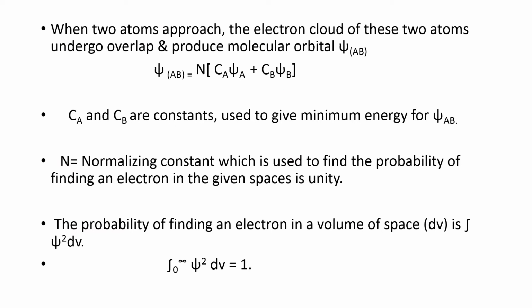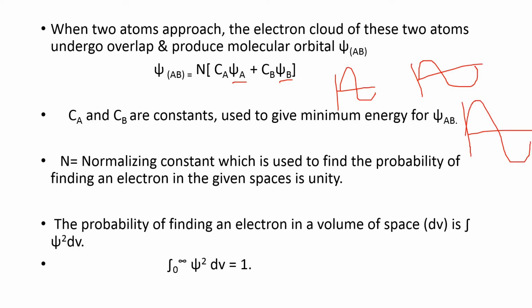So based on this, when two atoms approach, the electron clouds of these two atoms undergo overlap and produce a molecular orbital called psi AB. For example, this is psi A, and let us take one more wave function, that is psi B. If these two combine, it gives rise to a bigger wave function, psi AB, which is bigger than these two.